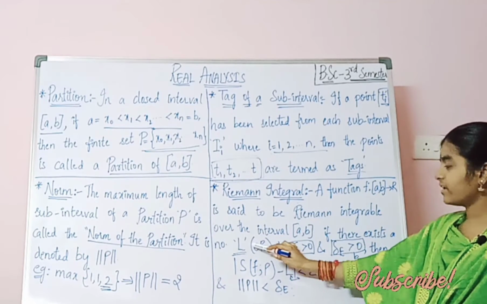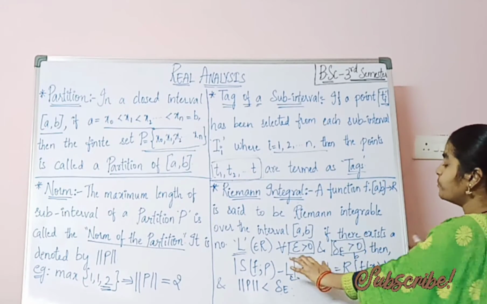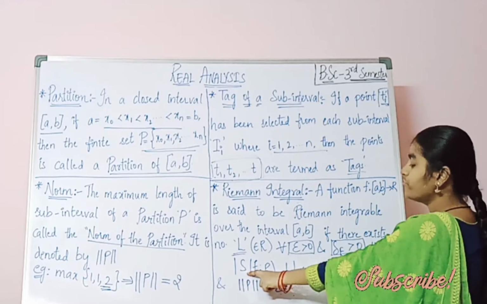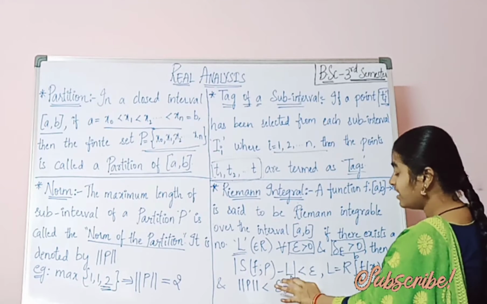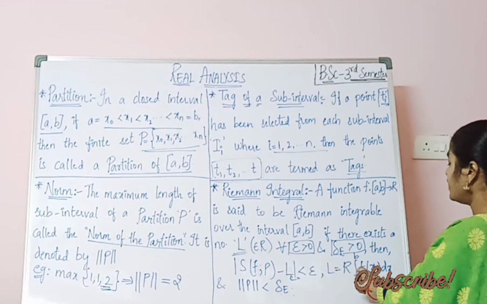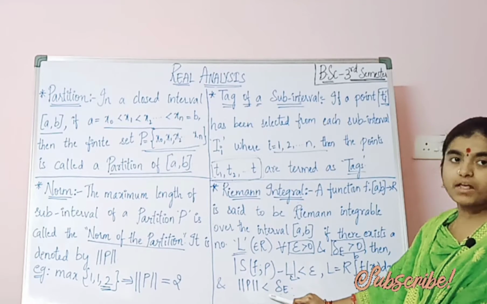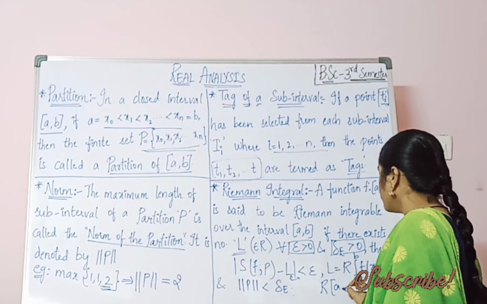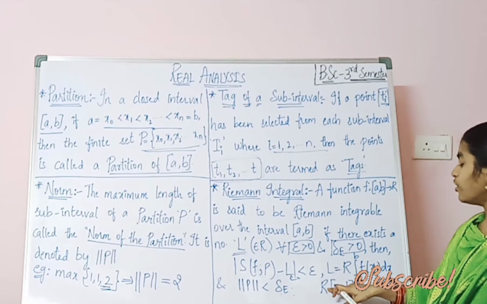If there exists a number L which belongs to R for all epsilon greater than 0 and delta_epsilon also greater than 0, then |S(f, P) - L| should be less than epsilon, where L equals R-integral from a to b of f(x) dx, and norm P should be less than delta_epsilon. Now the Riemann integrable functions can be represented as R[a, b]. How can we represent them? R[a, b].